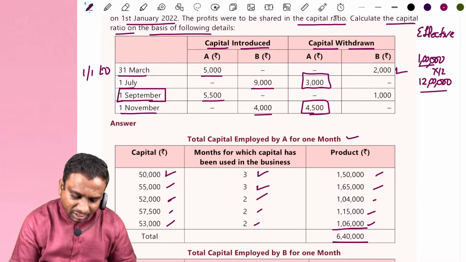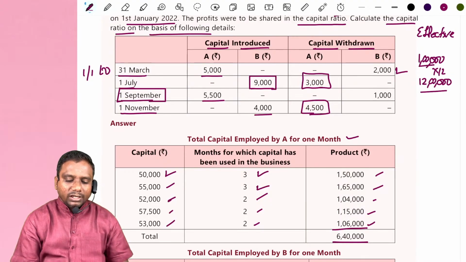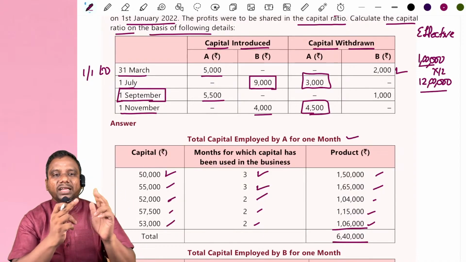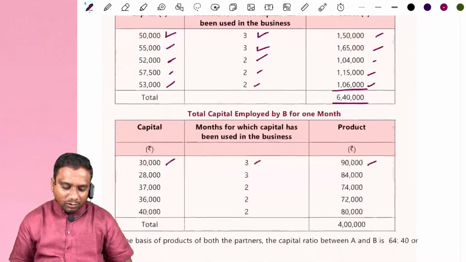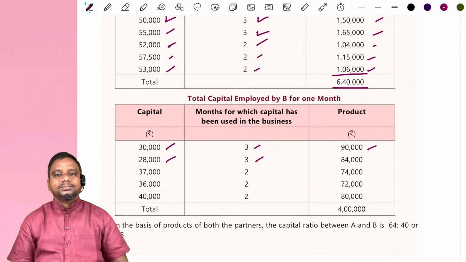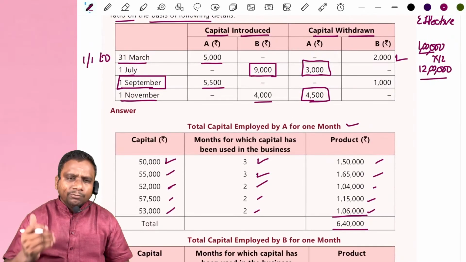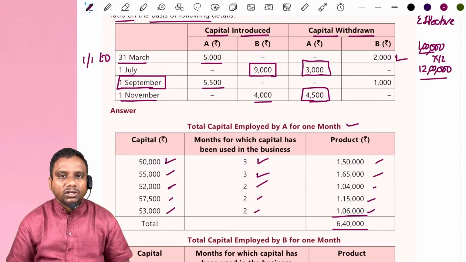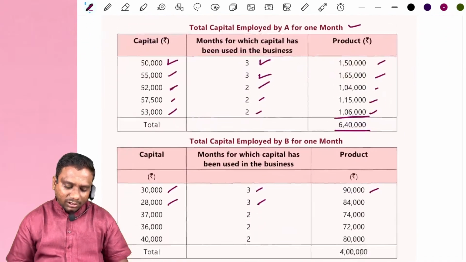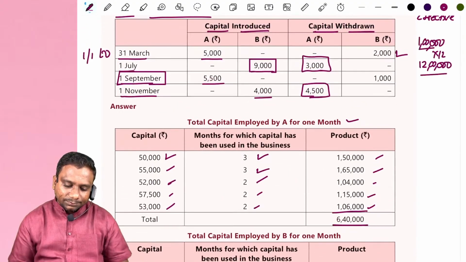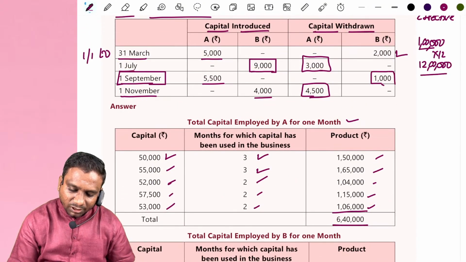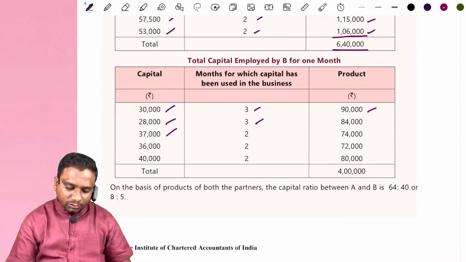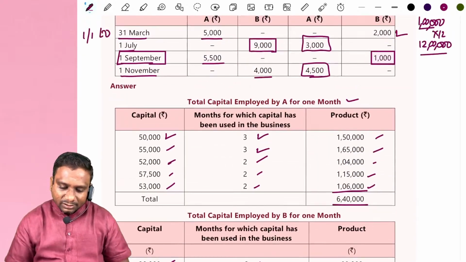Next, he contributed amount on 1st July. Till 1st July, how much capital we have? 28,000. From 1st April, May, June, 3 months we have capital of 28,000. Next, from 1st July, how much is his capital? 28 plus 9, 37,000. Sorry, 37,000. 37,000 is there till withdrawal of 1,000 rupees on 1st September. Means July, August, 2 months. 37,000 into 2 months. Next, he has withdrawn 1,000.